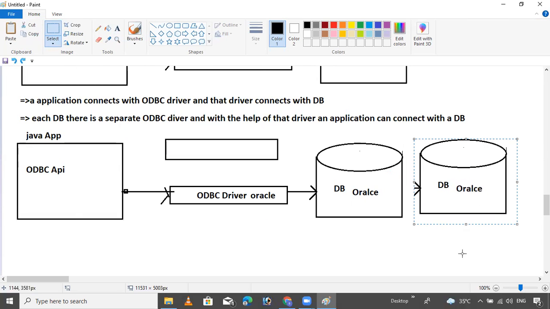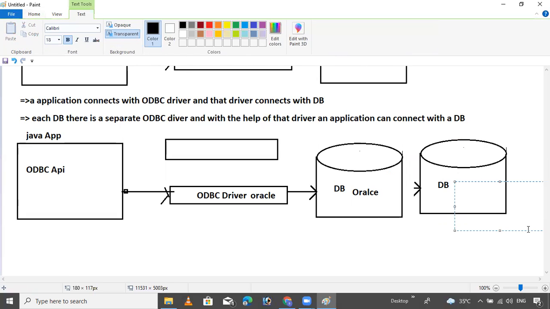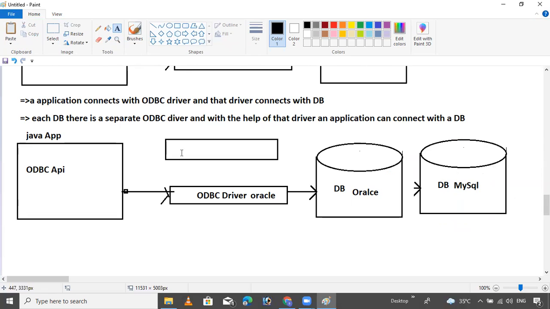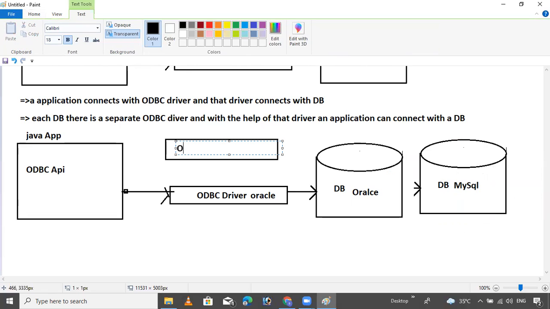So here also, this is not for Oracle. This is for MySQL. Suppose this is for MySQL. I want to interact my application with the MySQL database by using the driver. So, the SQL ODBC driver for MySQL.